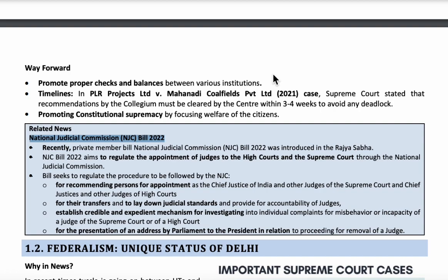But before that, in the year 2014, the National Judicial Appointment Commission was introduced through the 99th Constitutional Amendment Act. Here also executive members would be present in this commission.